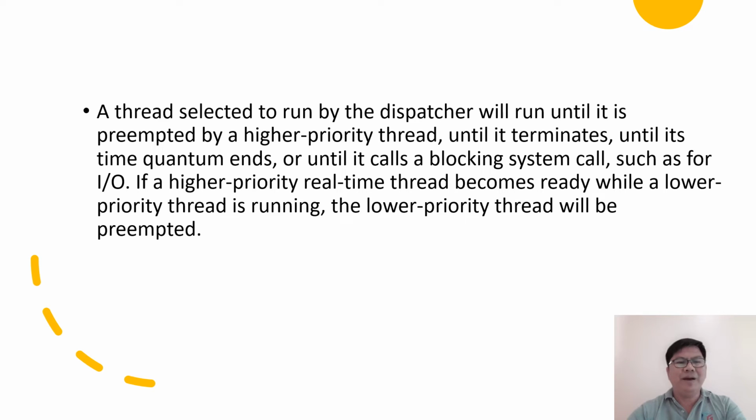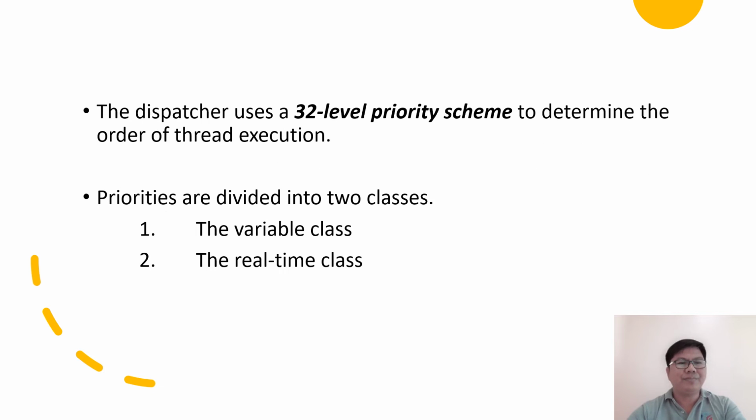If a higher priority real-time thread becomes ready while a lower priority thread is running, the lower priority thread will be preempted. This preemption gives a real-time thread preferential access to the CPU when the thread needs such access.